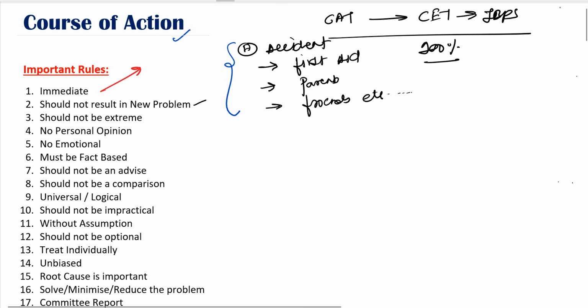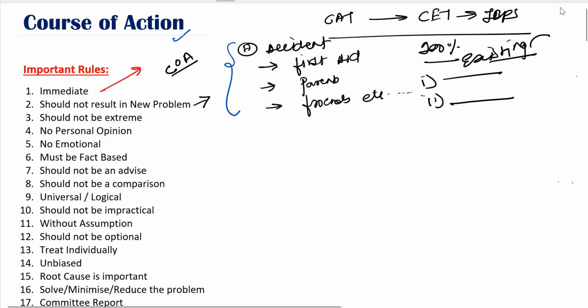The second rule is that it should not result in any new problem. Keep in mind that the course of action you choose should not result in any new problem. For any option given in your statement, if you feel that it might solve the existing problem mentioned in the question but may result in some new problem, then that cannot be the course of action. Just ignore or reject that option.